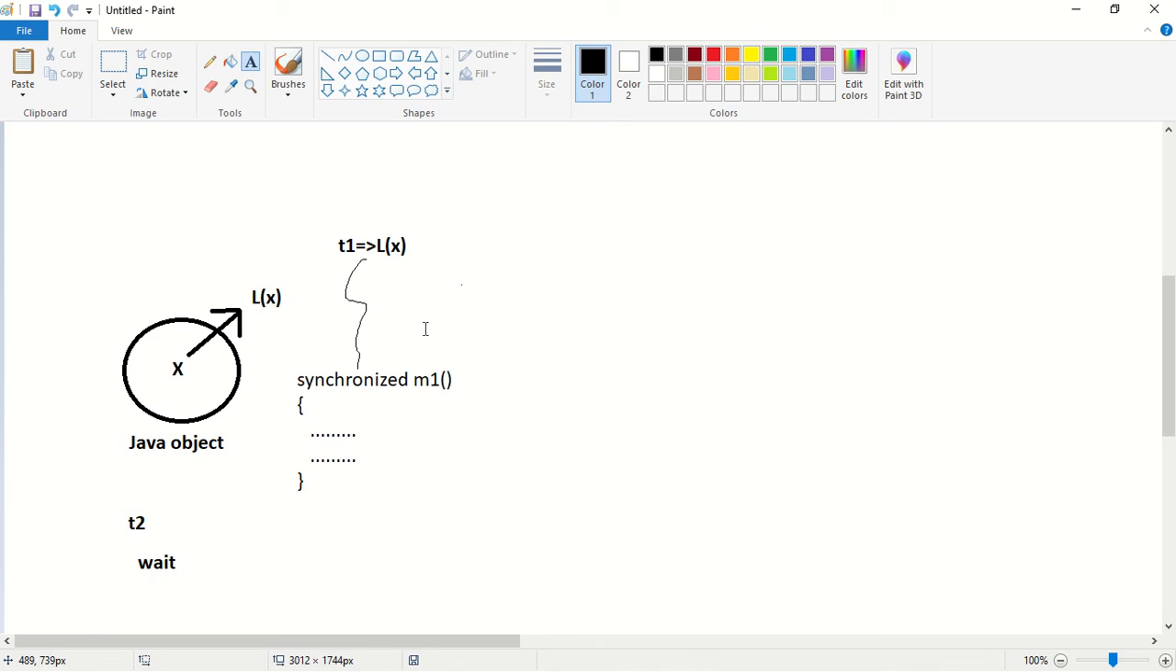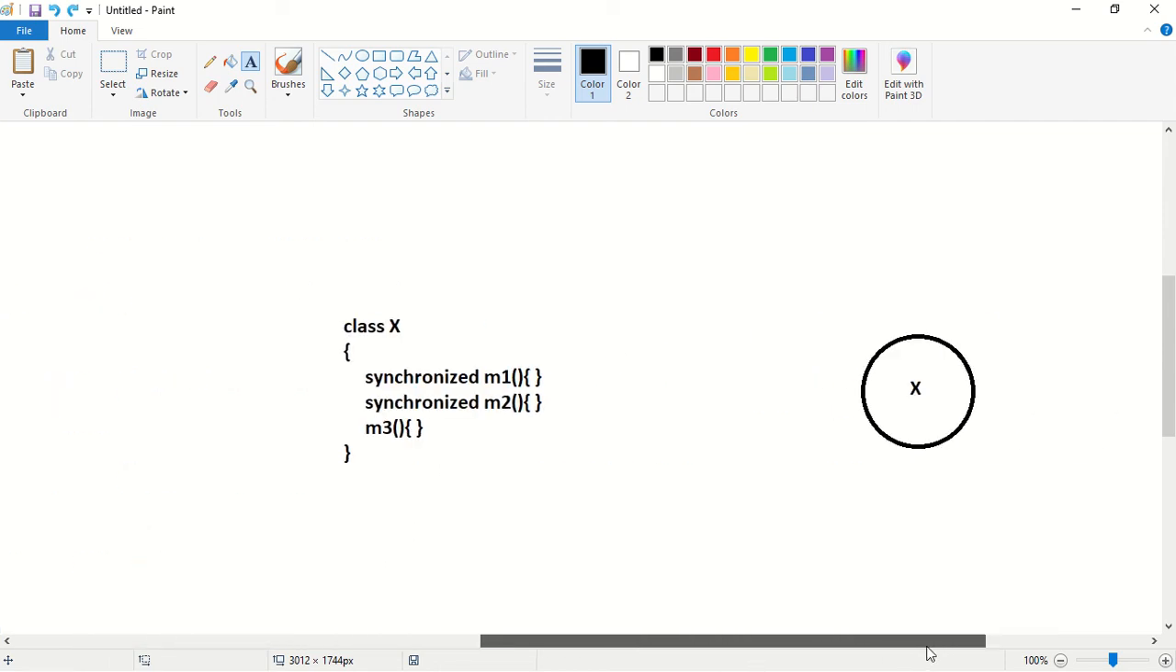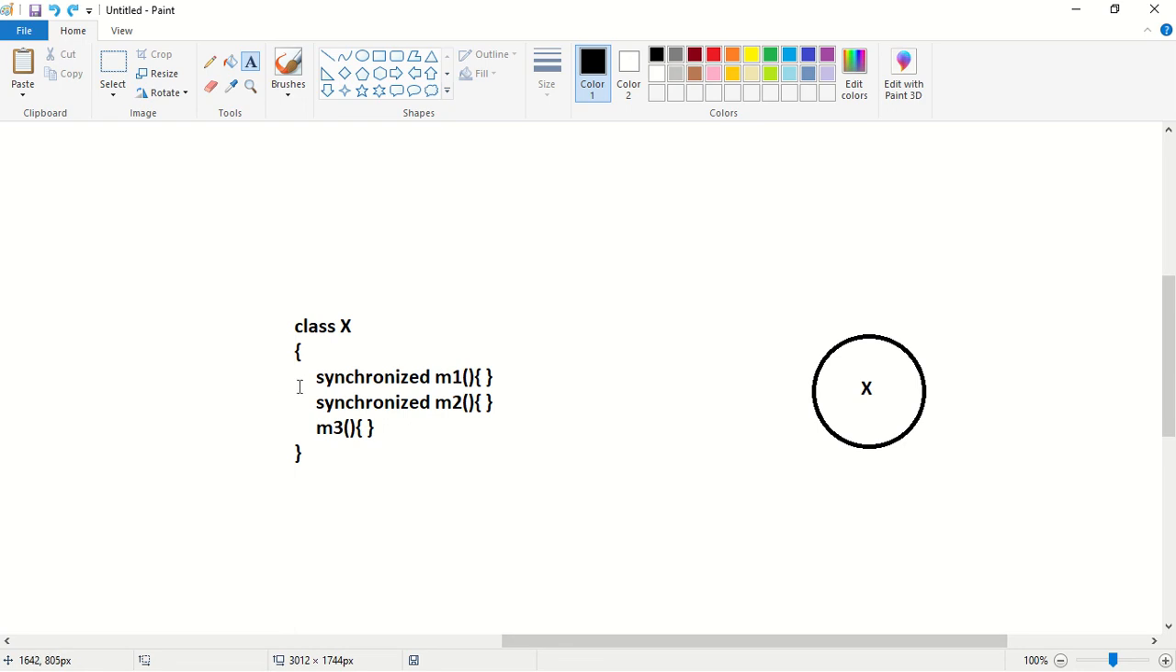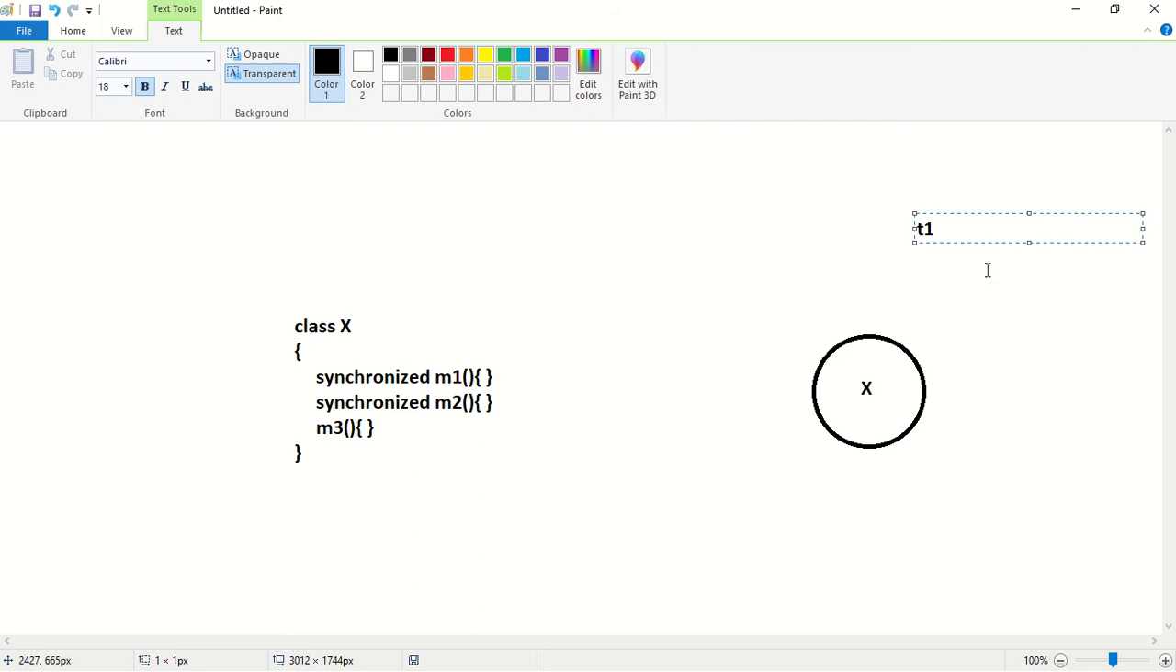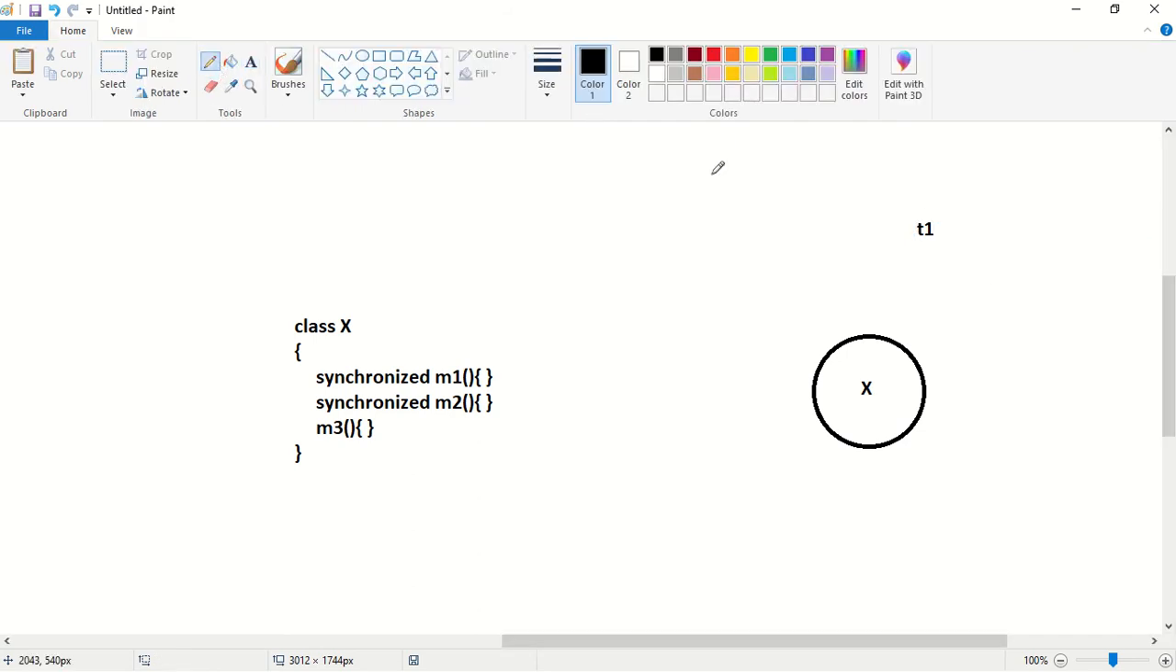Now let us see an example for a synchronized method. Consider this class X, and within this class we have a synchronized method M1, a synchronized method M2, and a normal method M3. There are two synchronized methods M1 and M2 and a normal method M3. Consider this as an object of class X. Now assume that first T1 thread came and this T1 wants to execute the M1 method.